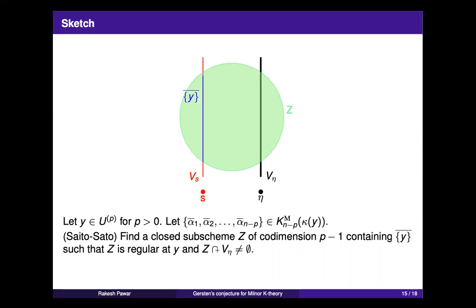Yeah, this Z. So you only need that such a subscheme should be flat over the base. So I could not see in this whole argument where you assumed that X is smooth over S.